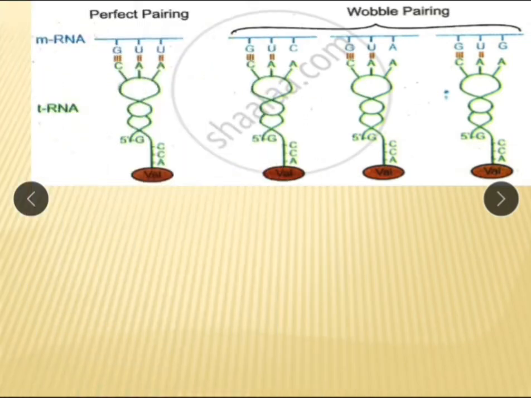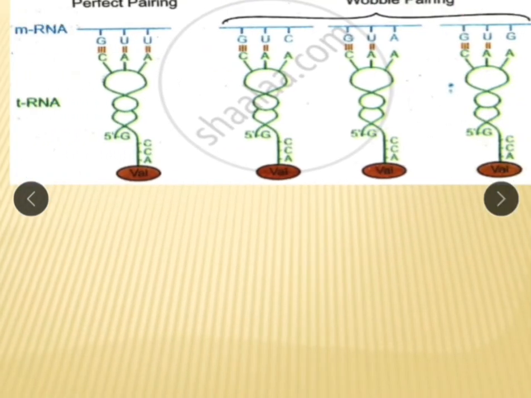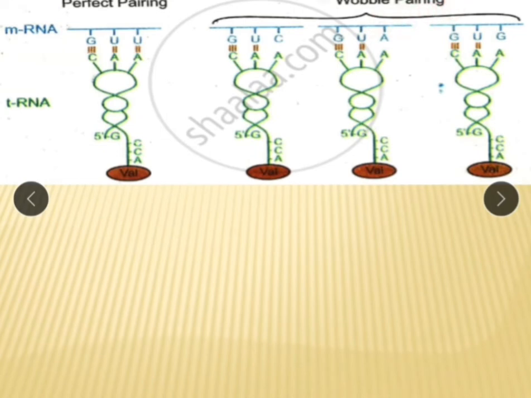Why does this happen? See here, GUU codes for valine, GUC also codes for valine, GUA also codes for valine, and GUG codes for valine. Why does this happen? It is due to Wobble pairing. What is Wobble pairing? Pairing between these nitrogen bases of codon.